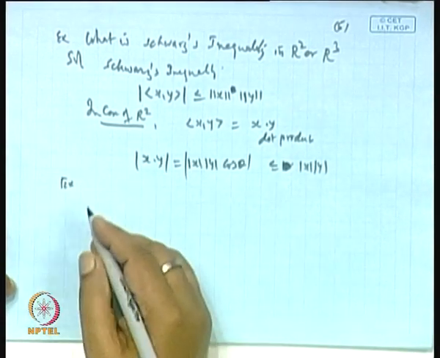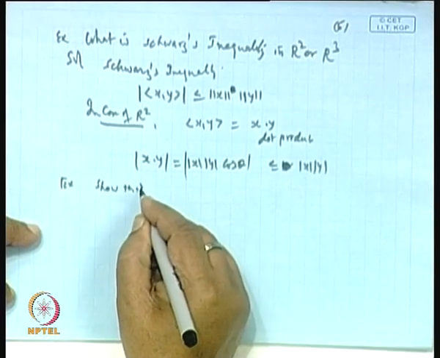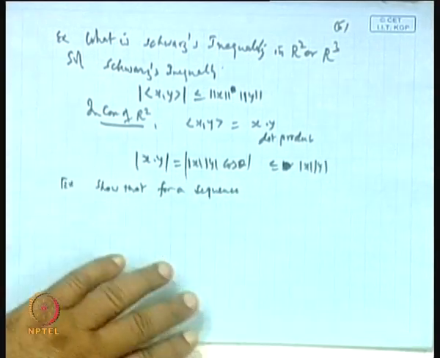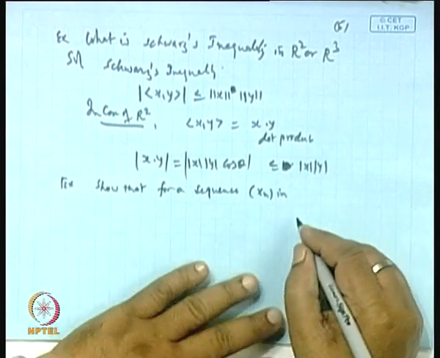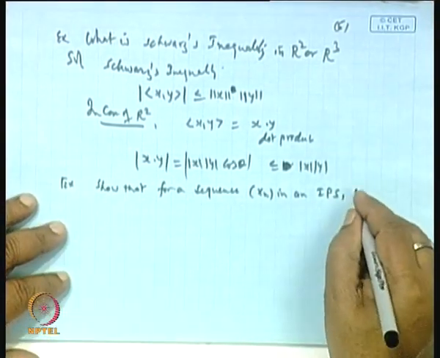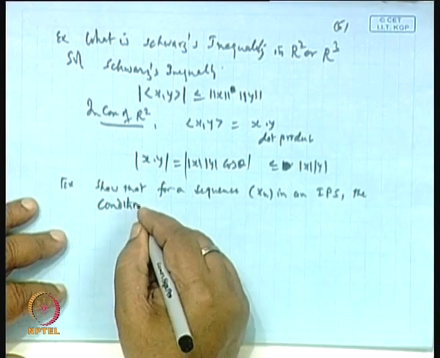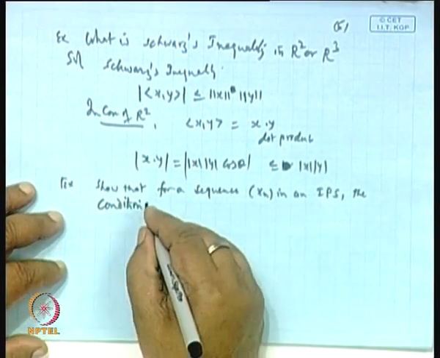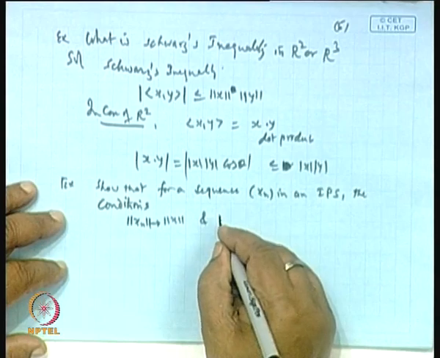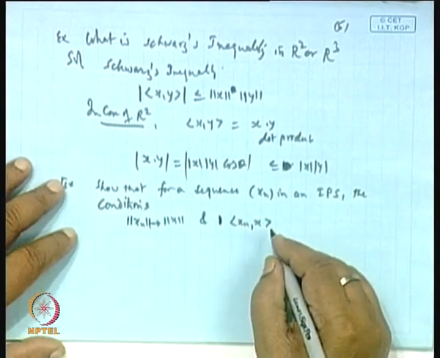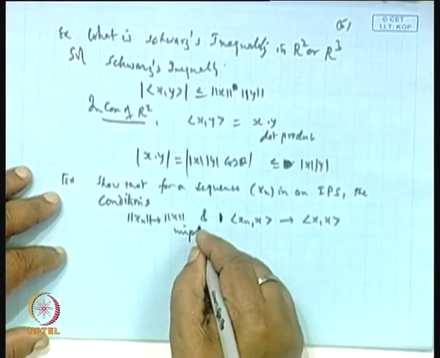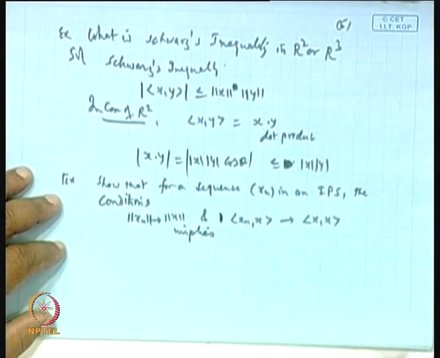Okay, so for a sequence x n in an inner product space, the conditions norm x n goes to norm x and inner product x n, x goes to the inner product x, x imply x n goes to x.